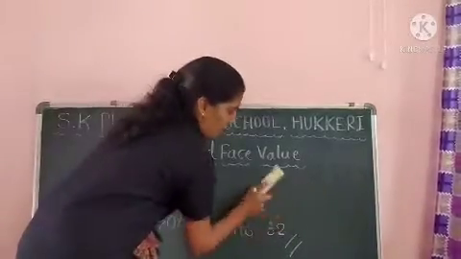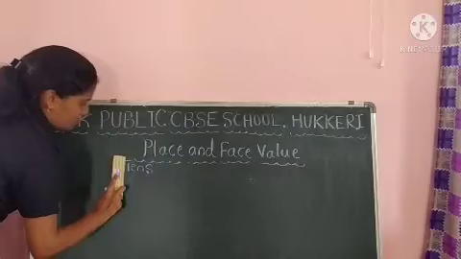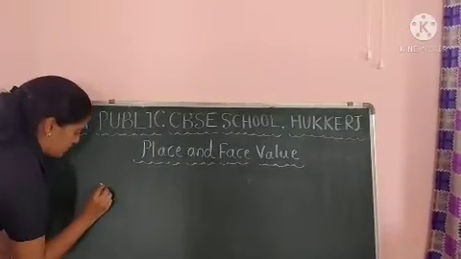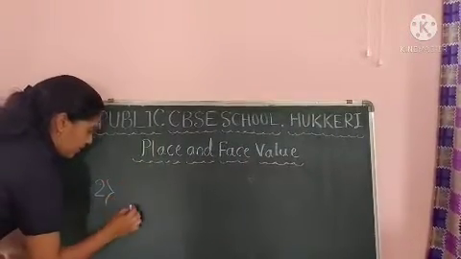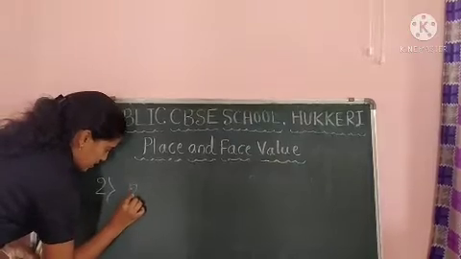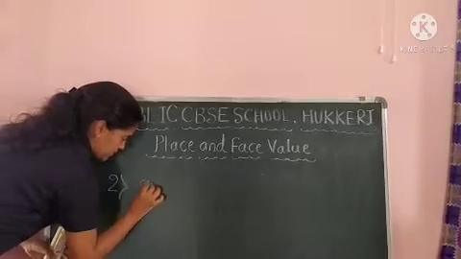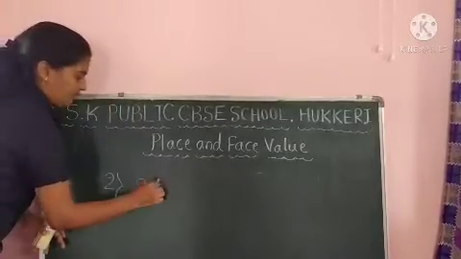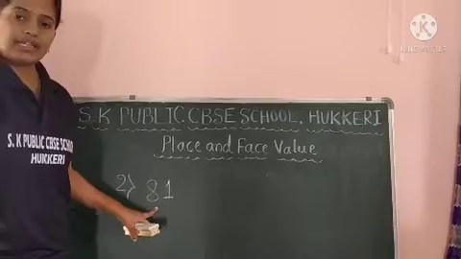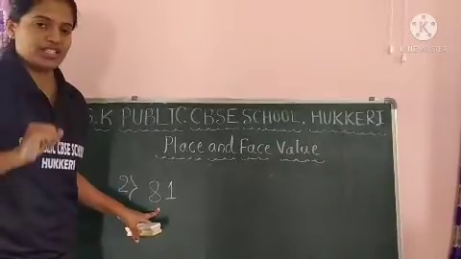Let me take one more example. Let us take 81. What is it? 81. It is also a 2-digit number.